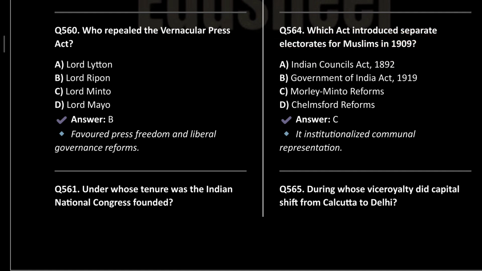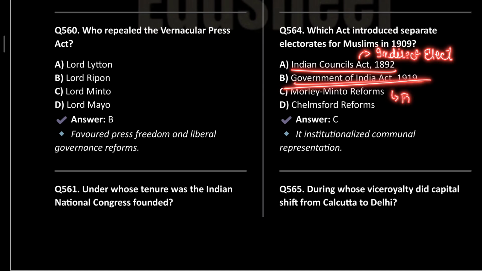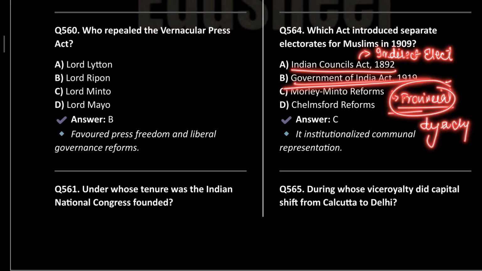Okay, next is which act introduced a separate electorate for Muslims in 1909? So it is the very famous Morley-Minto Act. It was also known as the Indian Council Act of 1909. Okay. Now this Indian Council Act, which you are seeing, introduced the provision of indirect elections for the first time. The Government of India Act of 1919 provided for the provincial diarchy. Okay?